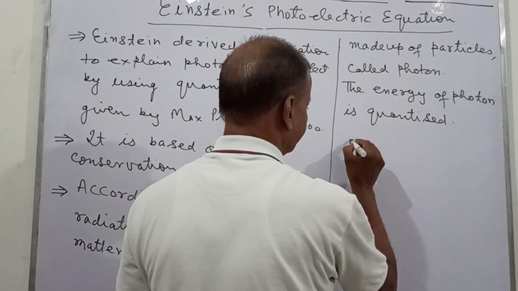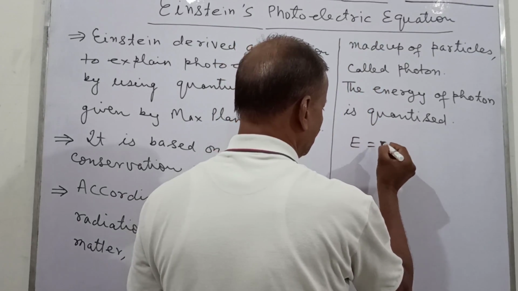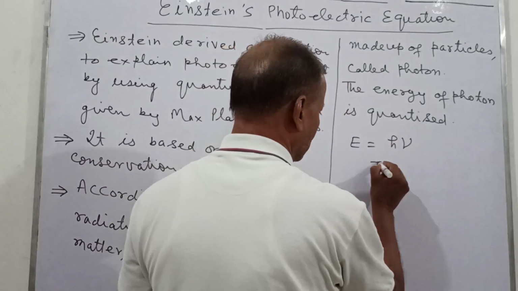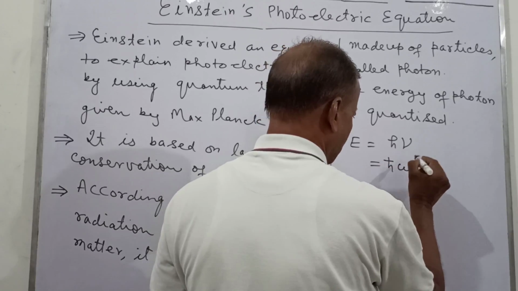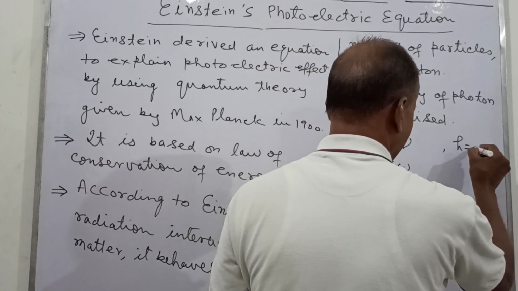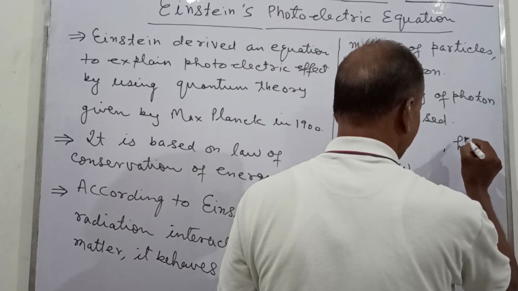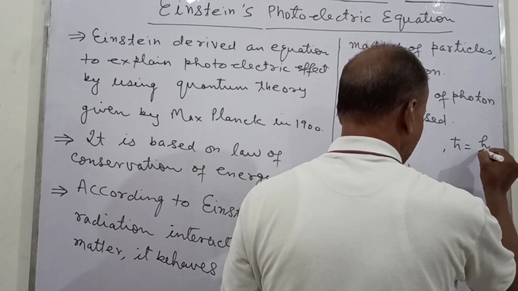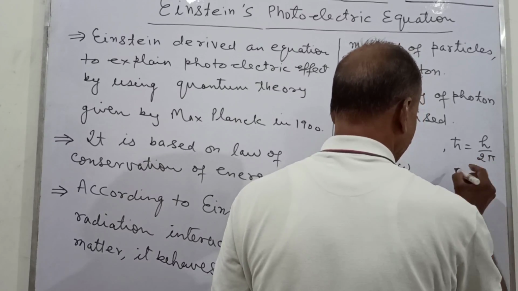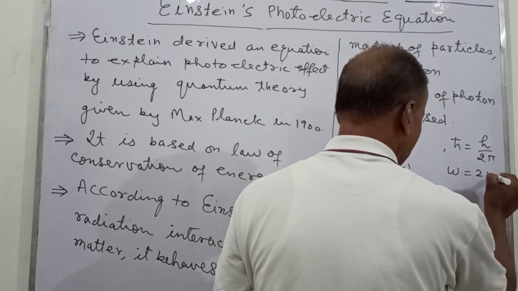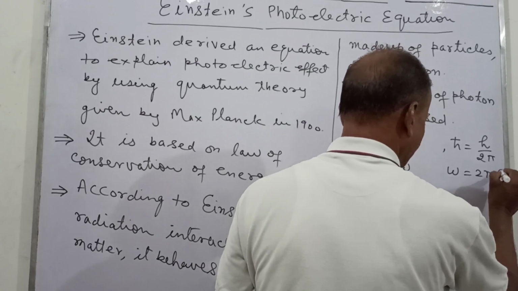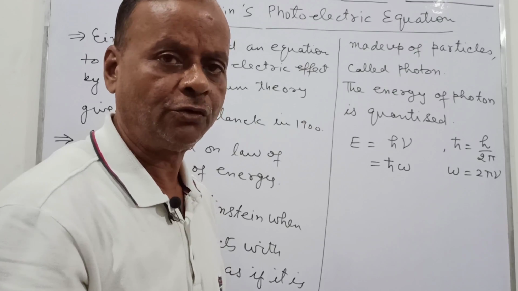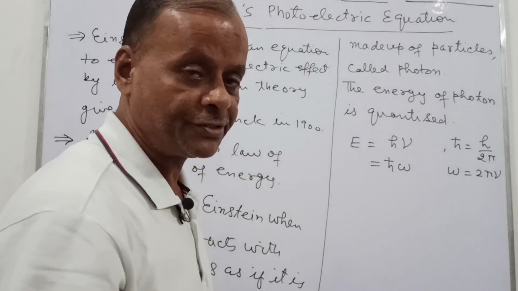Now this energy E equal to h nu, or this is equal to h cross omega, where h cross equal to h upon 2 pi and omega equal to 2 pi nu. H is called the Planck's constant. This is known to us. Nu is the frequency of the radiation.